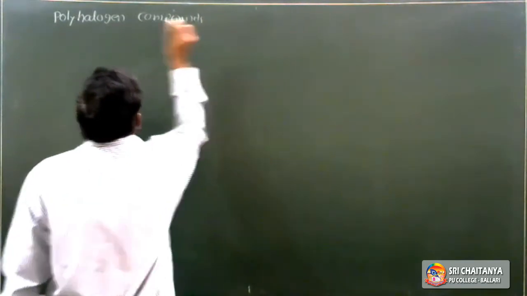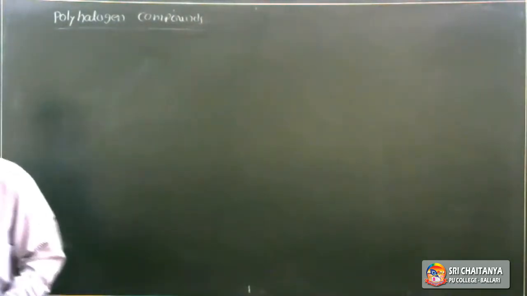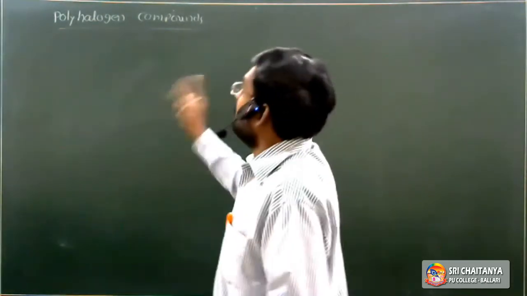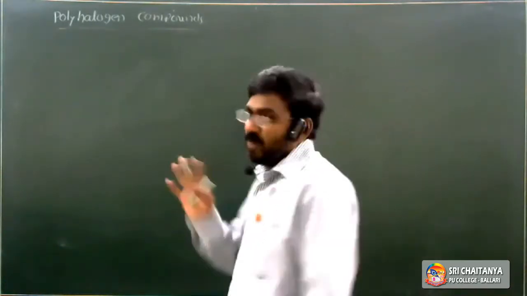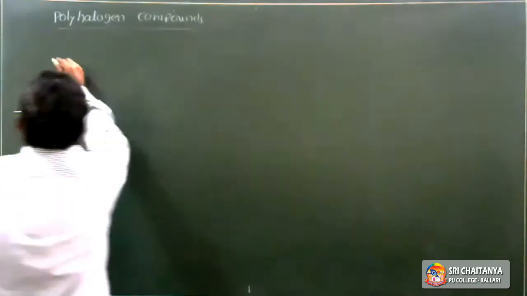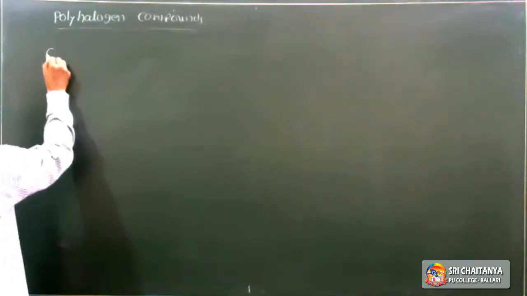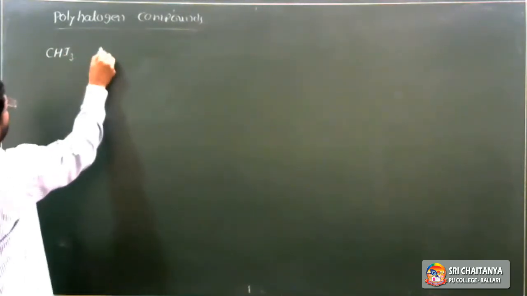For polyhalogen compounds, we need just the preparation, one or two methods, and the uses, and what are the effects and side effects of polyhalogen compounds. So only three points are important. First one, iodoform. What is the formula of iodoform? CHI3 is called iodoform.